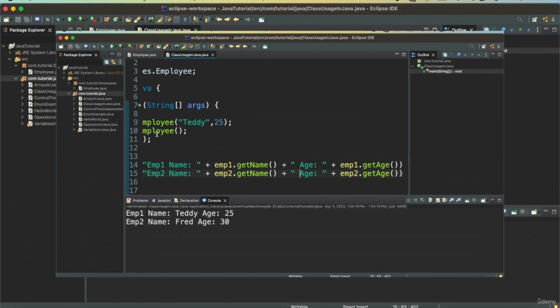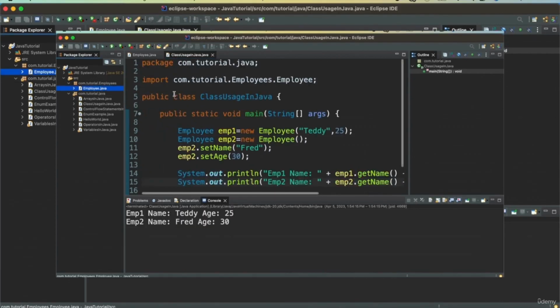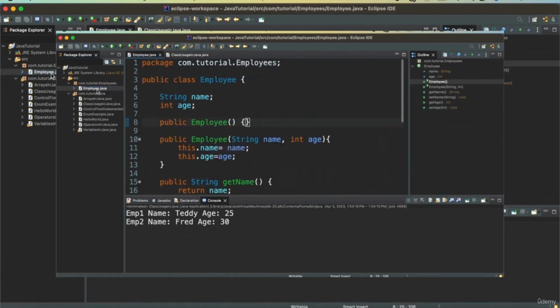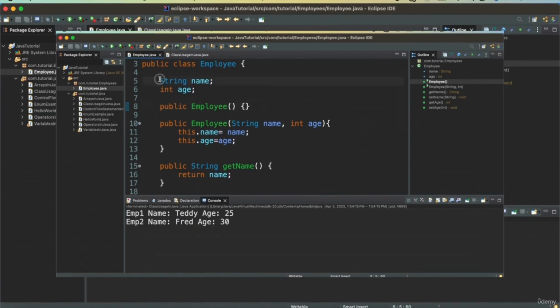So what we did in this example is we created an employee class. We saw how we can create a class in Java. We created a new package. We saw how we can create a package. We added the instance variables, the member variables of this class.